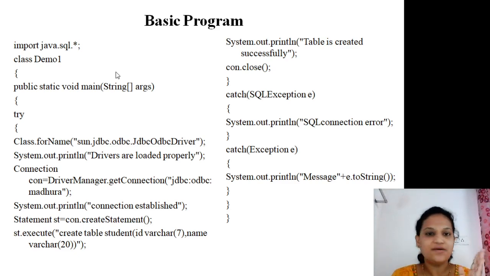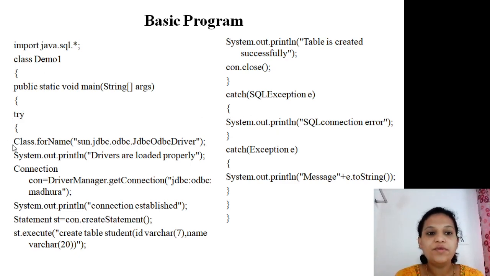So this is the connectivity, so we are required to import the package. For making a connection, which package? Import java.sql. Consider here I have written the program name as demo, that is a class, along with your class name. Here I have declared the class with the class name demo1. Open the curly bracket, then public static void main String args, which is the main function of your program. Then here again I am using the try catch block, which is useful for handling runtime errors.